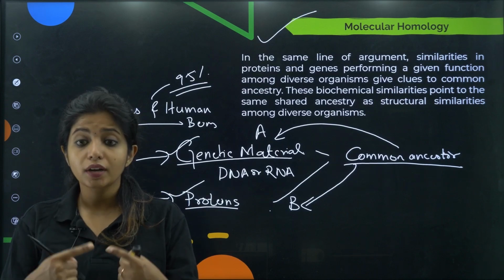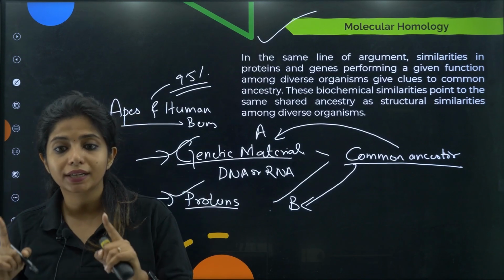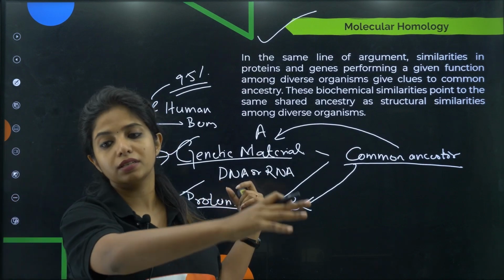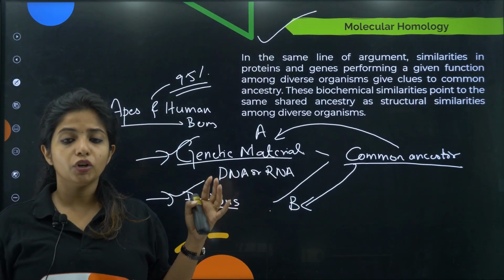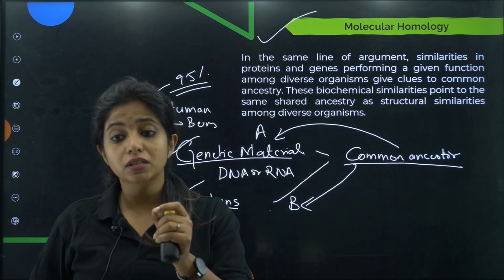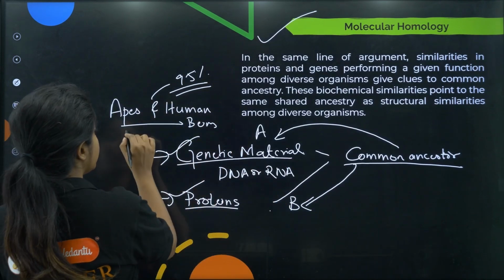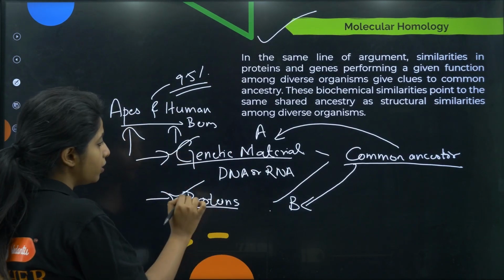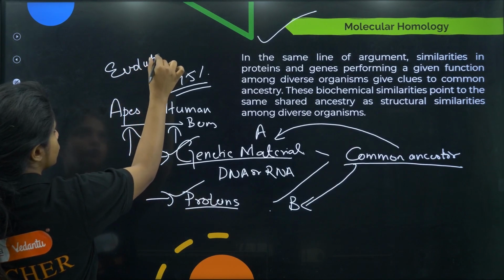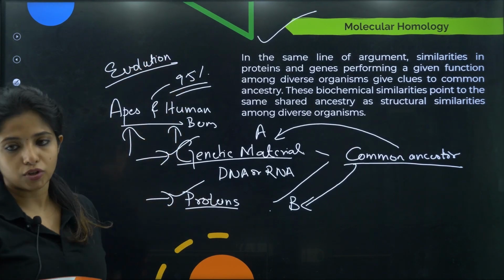So that also shows that molecularly, if we go deep into our cells, it's kind of the same thing, which means we had a common ancestor, and if from a common ancestor we are getting two different organisms, that means definitely, children, evolution has taken place. So this is known as molecular homology.